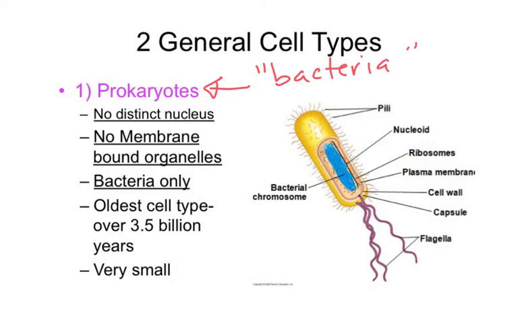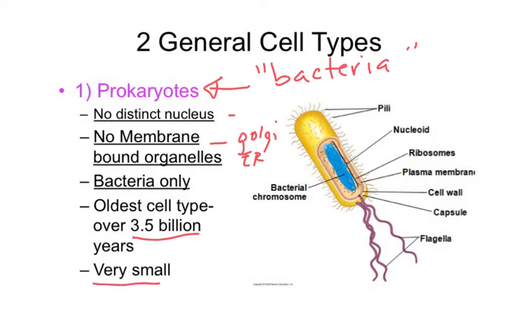But bacteria cells are unique in that they don't have a nucleus. They have no membrane-bound organelles, and so they don't have things like Golgi and ER, okay, and other organelles that would be surrounded by a membrane. And we tend to view these as the oldest cell types. We have evidence from these types of cells going back as far as 3.5 billion years. And they're the smallest types.